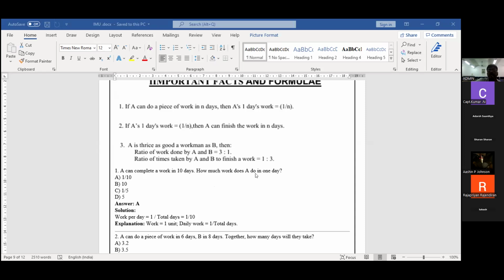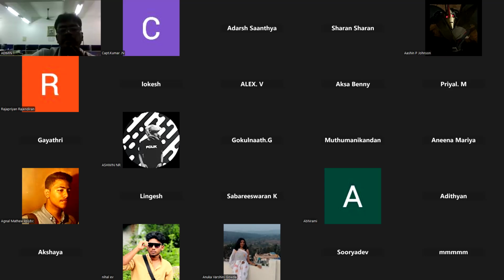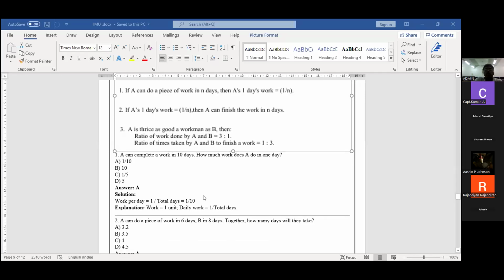How much work can A do in 1 day? 10 means first day 1 by 10, second day 1 by 10, third day 1 by 10, fourth day 1 by 10. Like that, 1 by 10 is one day's work. So the answer is 1 by 10.